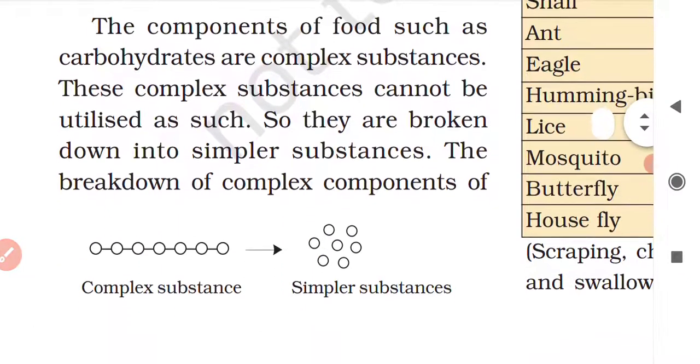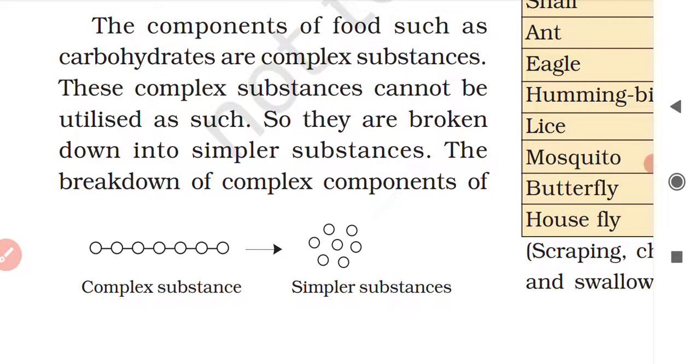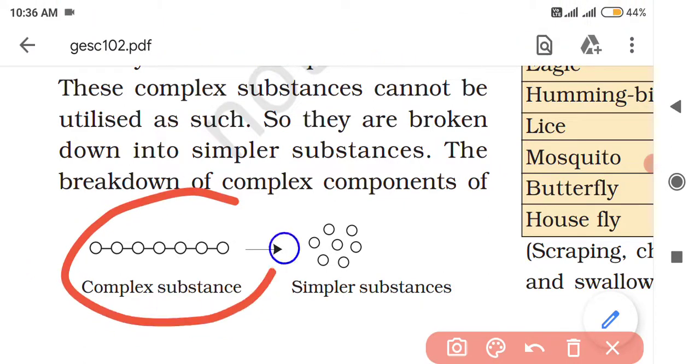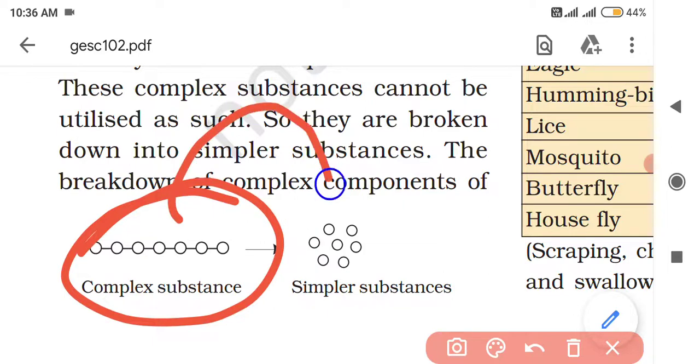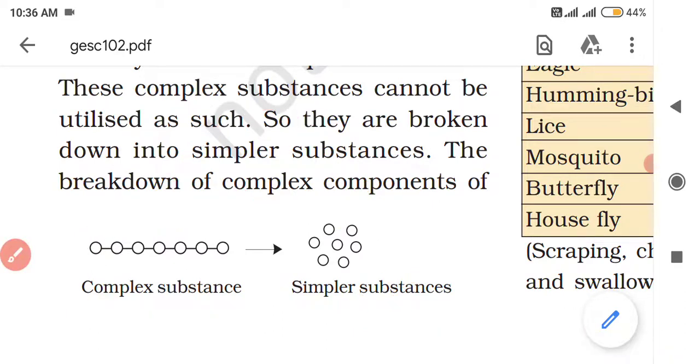Okay. So the components of food such as carbohydrates are complex substances. Right? Carbohydrate is a complex substance. So these complex substances cannot be utilized by the body directly. So they need to be broken down into simpler substances. The representation of a complex substance is like this, and when it is broken down, it will look like this, the simpler substances.